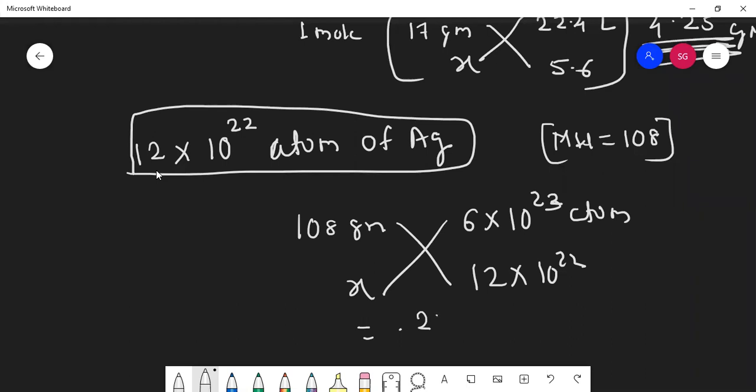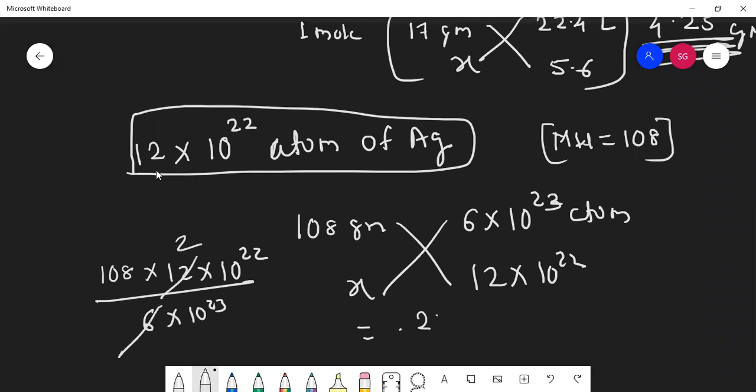So how will it come? 108 into 12 into 10 raised to 22 divided by 6 into 10 raised to 23. This one, two, this cancels, this cancels. So it will come 6.02 divided by 10. Alright, students, it will come 20.6.